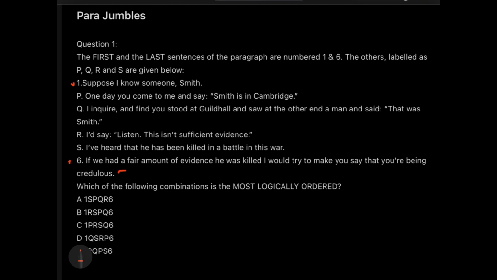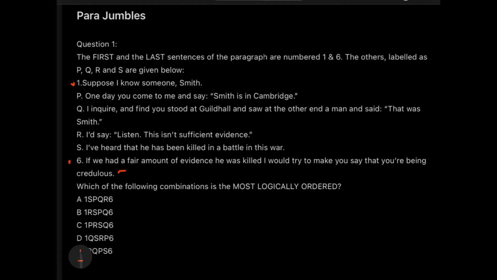All right. Now, first and foremost, para jumbles come with 5 options in ZAT, and if you are answering any other MBA examination, you will get 4 options. Now, what to do in the first case? In the first case, try to reduce the crowd of options by using option elimination.